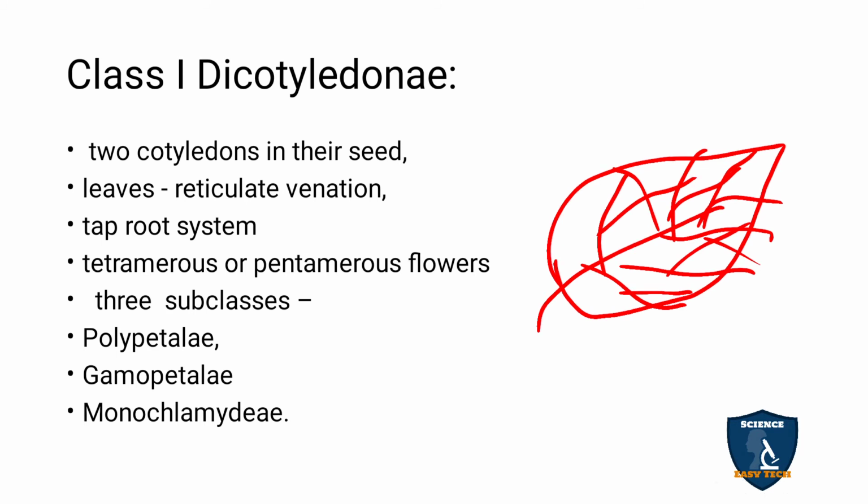Then the taproot system, and tetramerous and pentamerous flowers. Taproot system means the primary root, the root which develops from the radicle during germination of the seed. Such a root is called a taproot system. Tetramerous and pentamerous flowers means the floral parts are in multiples of 4 or 5. So the 3 subclasses are Polypetalae, Gamopetalae and Monochlamydeae.